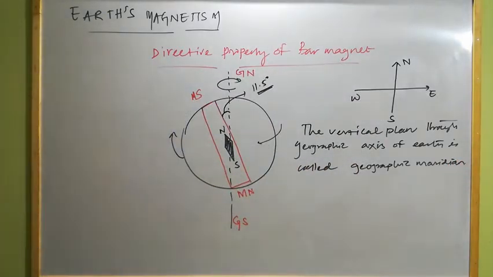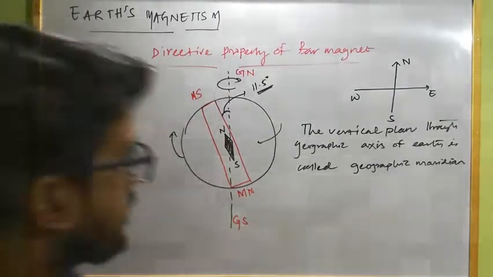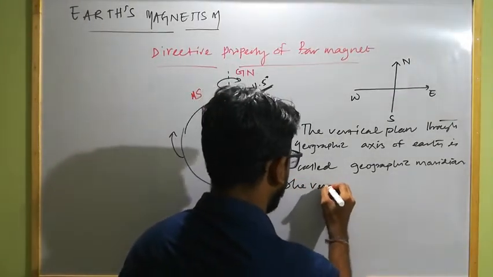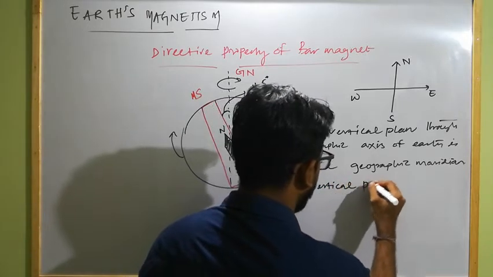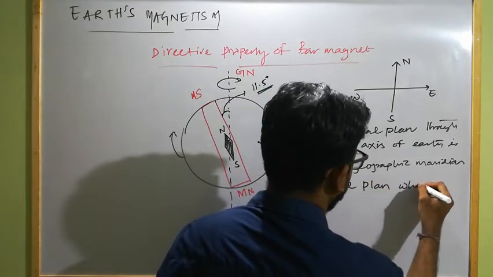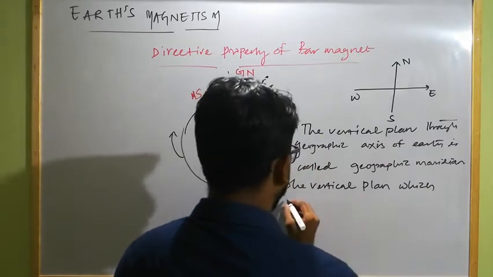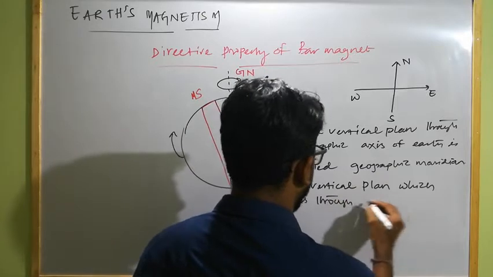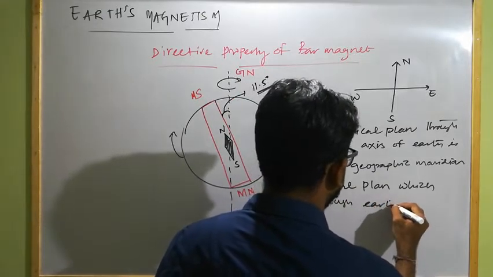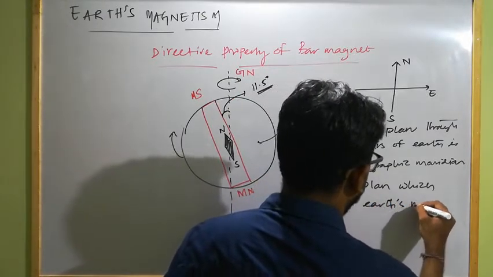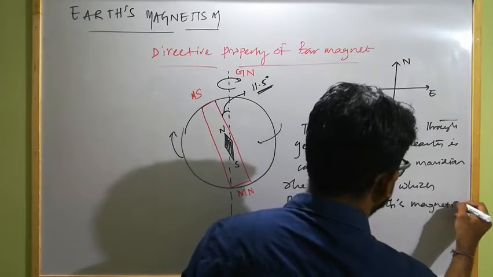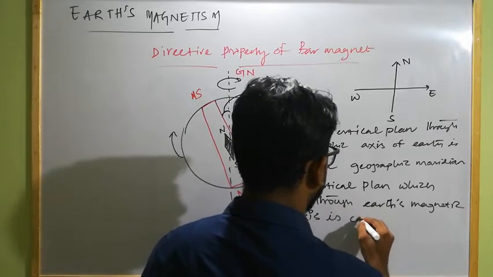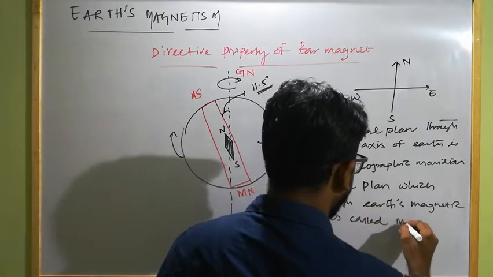And similarly, the vertical plane which passes through Earth's magnetic axis is called magnetic meridian.